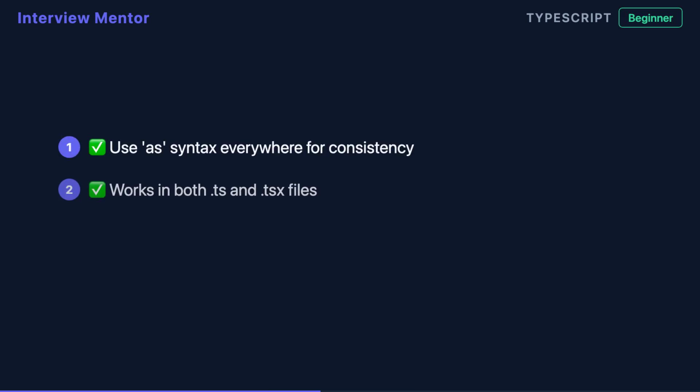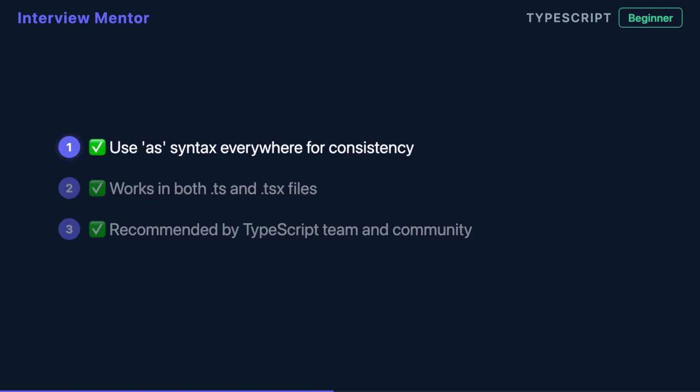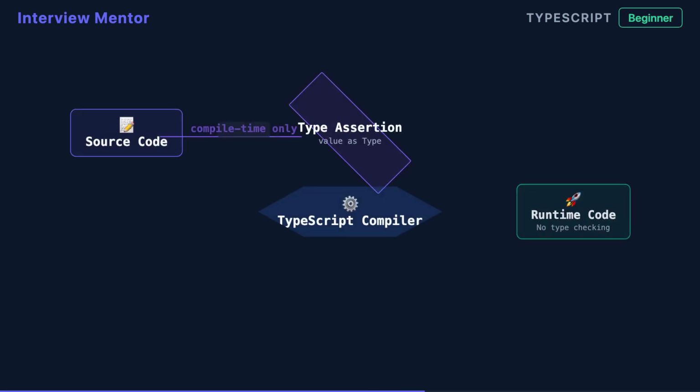Because of this JSX conflict, the TypeScript team and the community strongly recommend using as syntax everywhere. It's the modern, preferred approach. Using as syntax consistently means your code works in both TS and TSX files, avoiding syntax errors and maintaining consistency across your entire codebase. One crucial thing to understand.